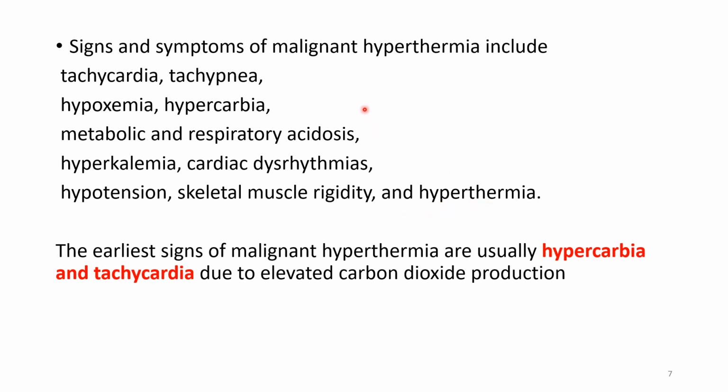All these are the signs and symptoms of malignant hyperthermia. The earliest signs are usually hypercarbia and tachycardia due to increased carbon dioxide production.